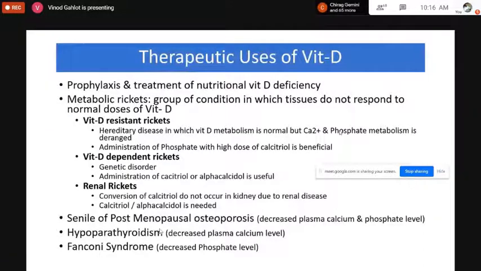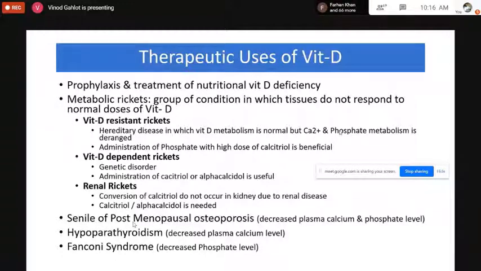Then they are also helpful in treating senile or post-menopausal osteoporosis. That means decreased plasma calcium and phosphate levels in old age after menopause. This osteoporosis can appear in some females after menopause. That's why the plasma calcium concentration and the phosphate level have decreased. So for improvement of these, vitamin D can be administered along with calcium supplements.